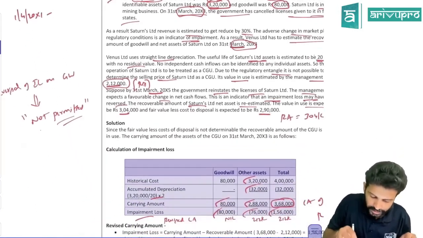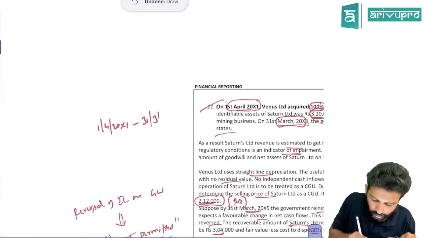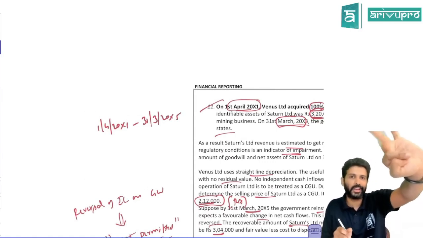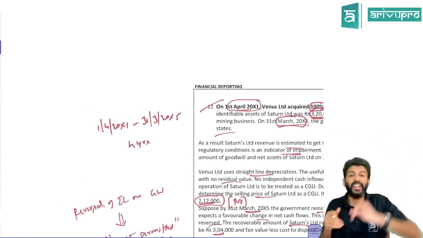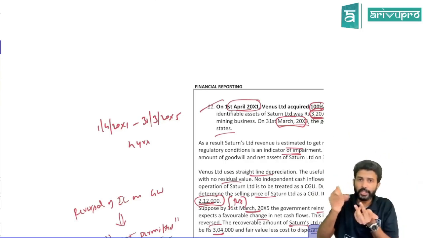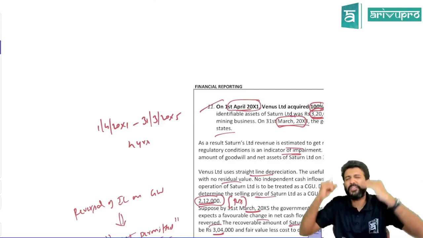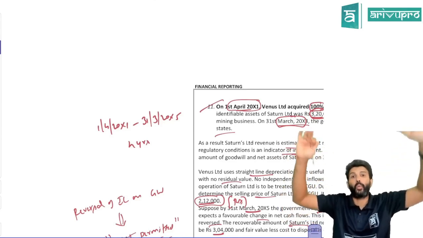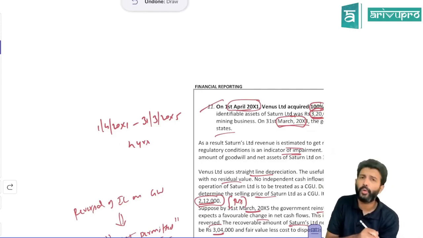Now you are on which date? 31st March 20x5. Count from 1st April 20x1 to 31st March 20x5: X2, X3, X4, X5. 4 years have passed. After the first 2 years, you did an impairment. After another 2 years, reversal is coming in. So the standard says, if you had not done impairment loss at all, what would have been the carrying amount? You would have used the asset for 4 years.